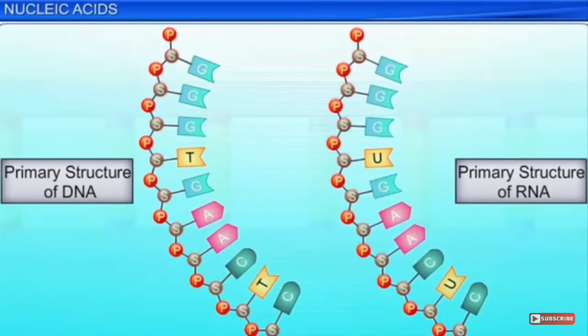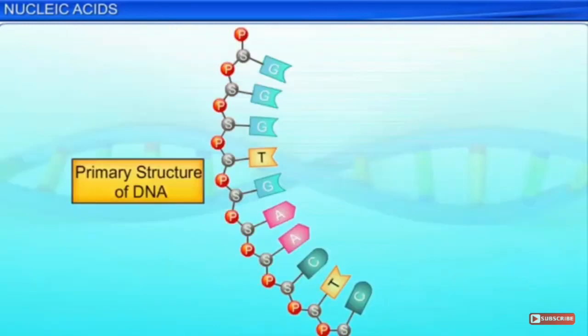So herein you are able to see P means phosphate, phosphodiester linkage, H means sugar moiety, and you go for having the different guanine, thymine, adenine, cytosine. These are the nitrogenous bases present over here. The structure which you are able to see, that is primary structure of DNA.